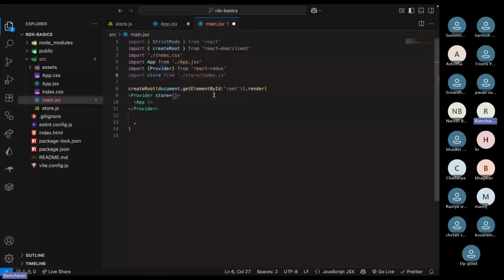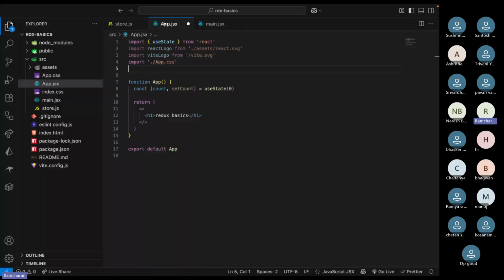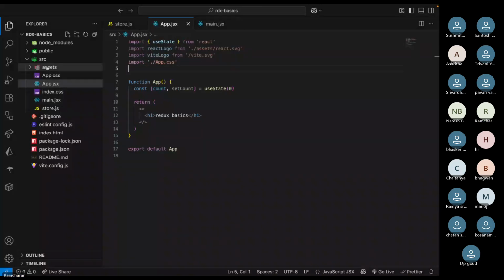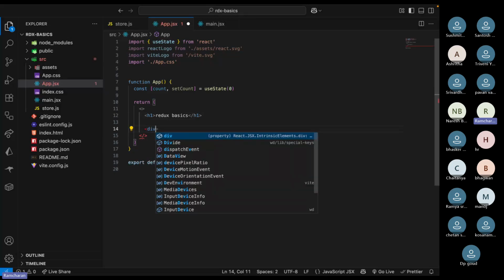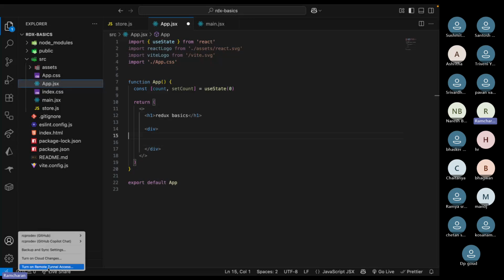That's it. This is providing the store at the top level of our app. So now this store is available everywhere in the app. Okay, let us quickly create a slice now. Even before creating a slice, we'll write a counter example here. Same thing. Let me log out.